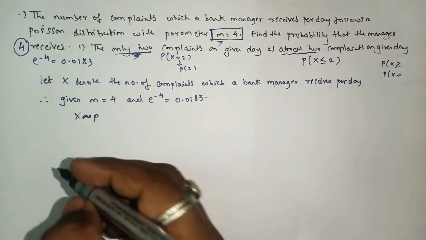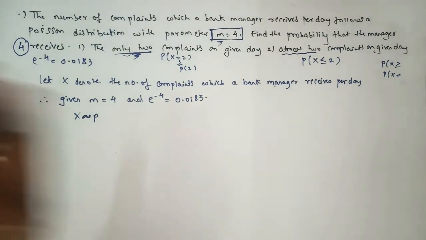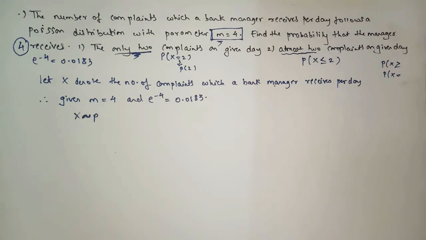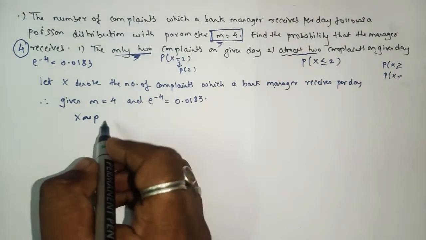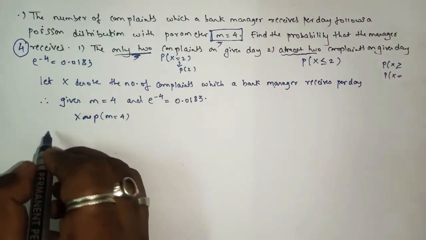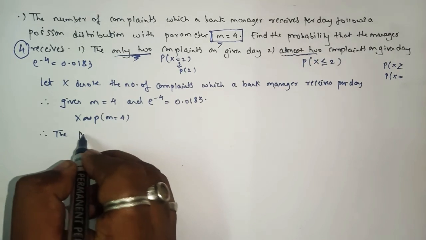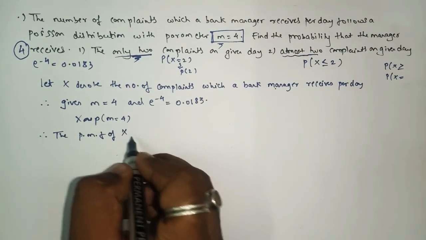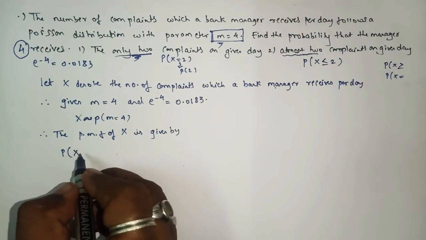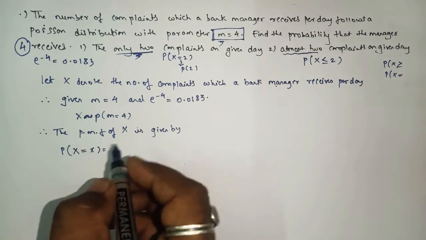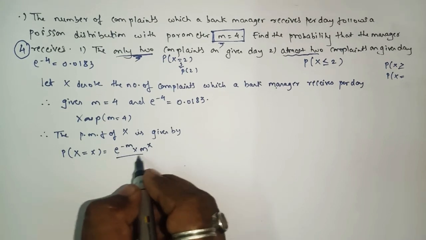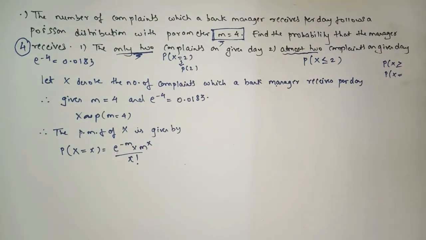Okay, so now we'll write x. As I told you before writing the formula, you have to mention this step. In the previous video lecture I had explained this part, yes or no? Even in the binomial distribution, when you are applying the formula, you have to write this step: m equals 4. So therefore the PMF of x is given by, here you will write the formula, P of x equals e raised to minus m into m raised to x upon x factorial, yes or no?